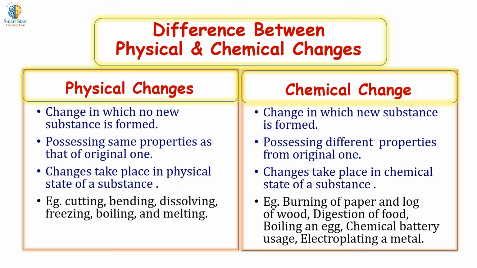Examples of physical changes are cutting, bending, dissolving, freezing, boiling, and melting. Examples of chemical changes are burning of paper and log, digestion of food, boiling an egg, chemical battery usage, electroplating of metal.